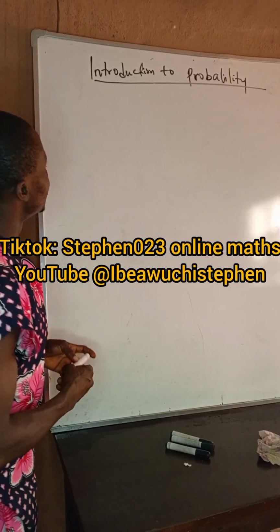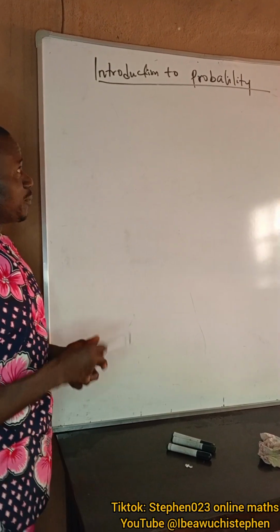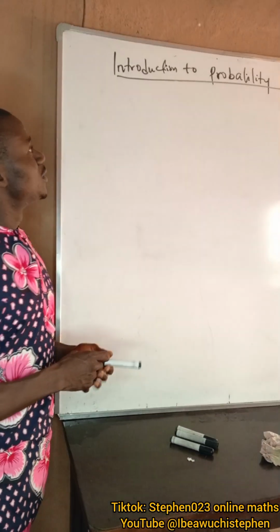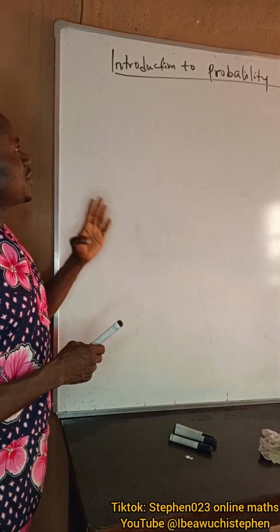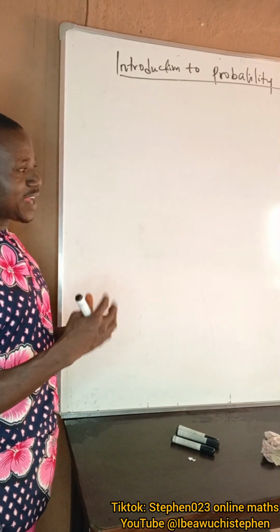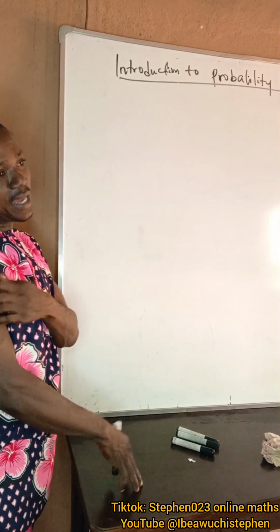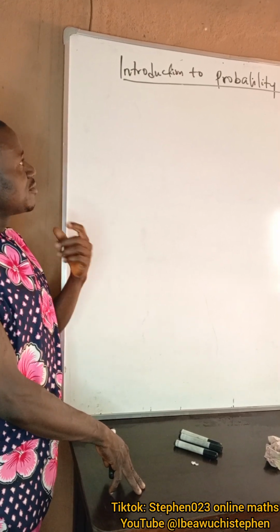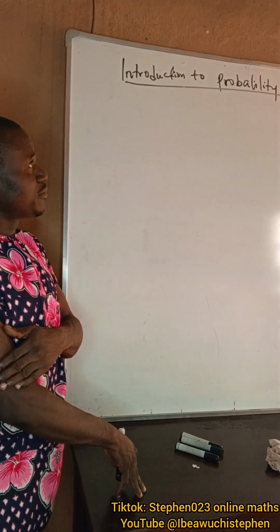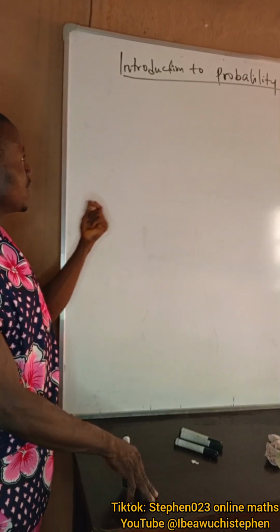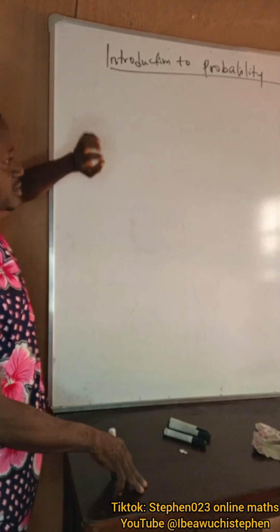Today, we are going to look into a topic called probability. What is probability? Probability simply means a game of chance or the measure of likelihood of occurrence of an event. Then to that we explain a term called event.